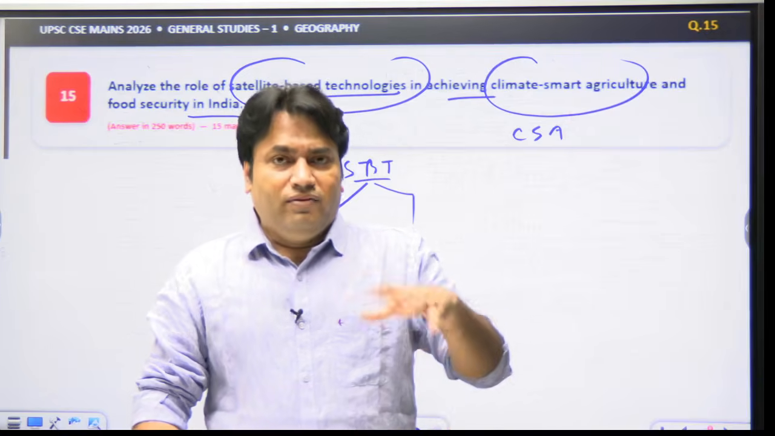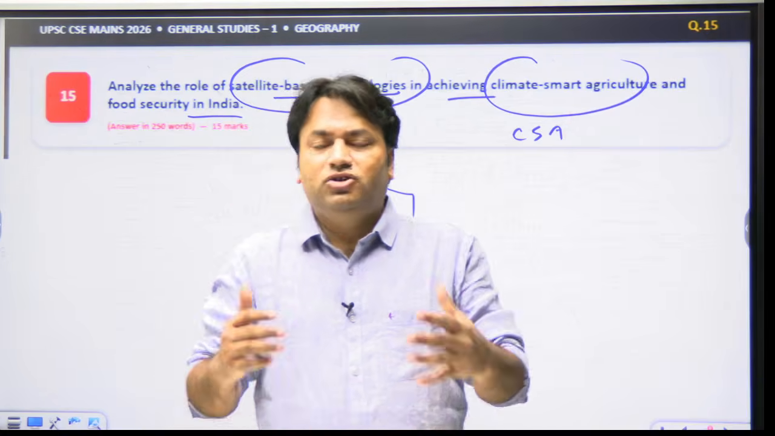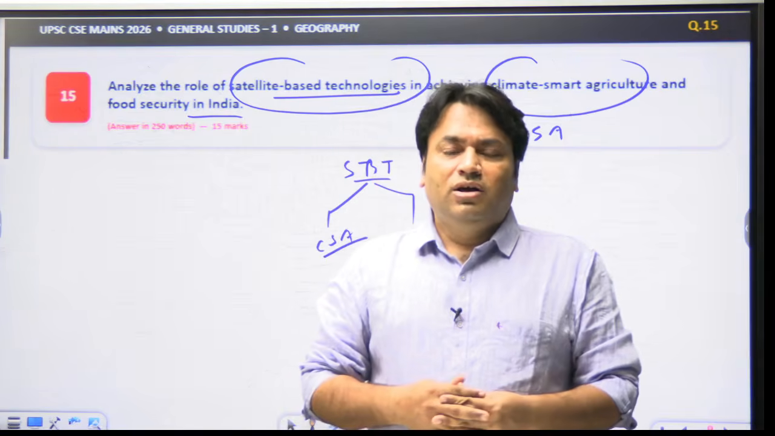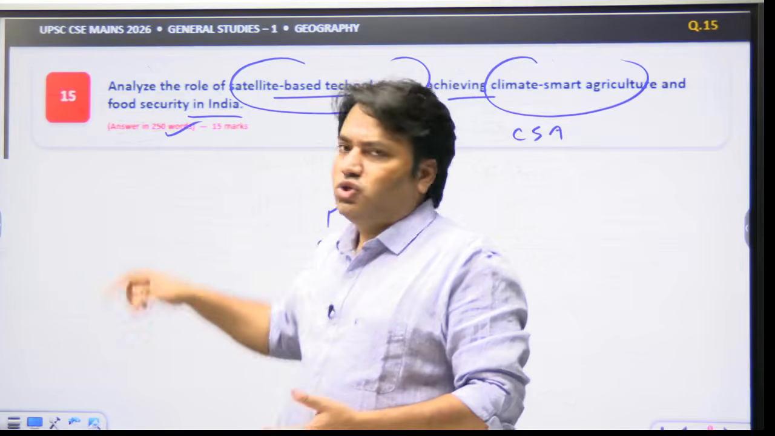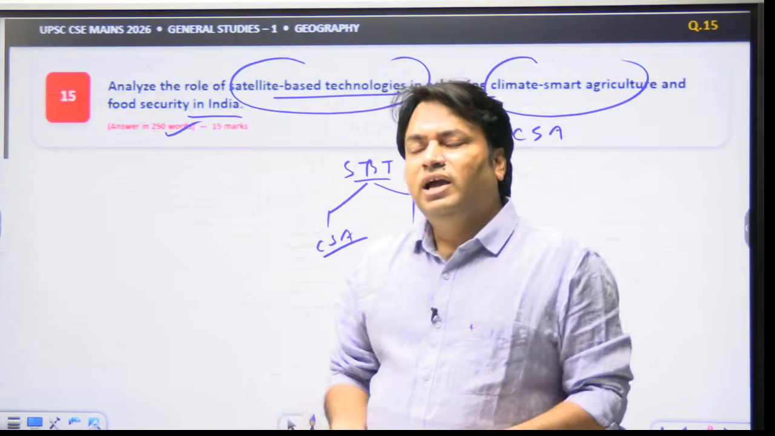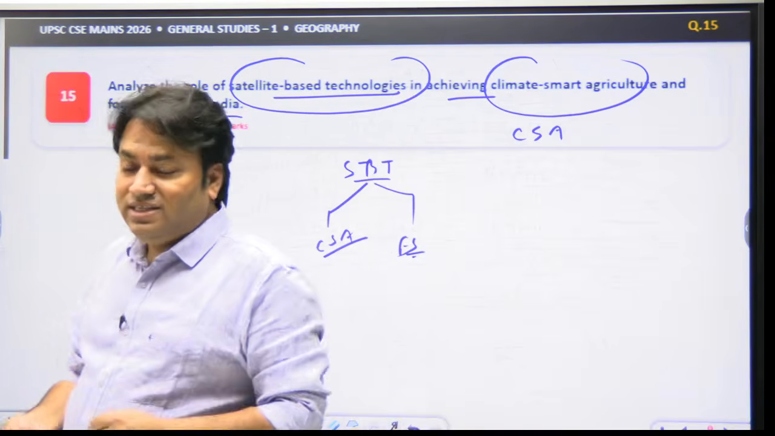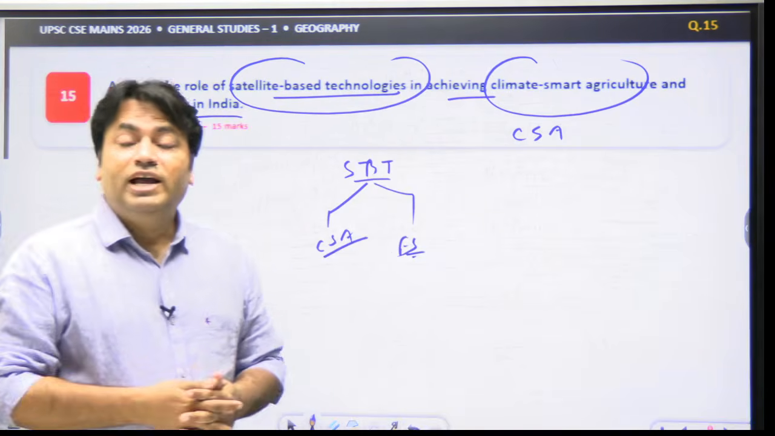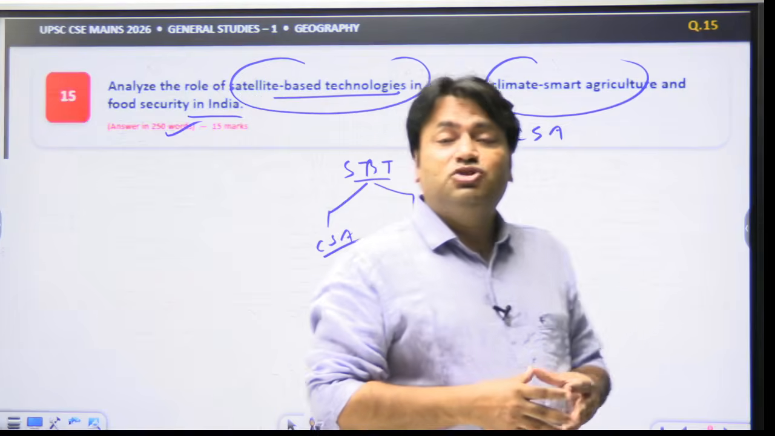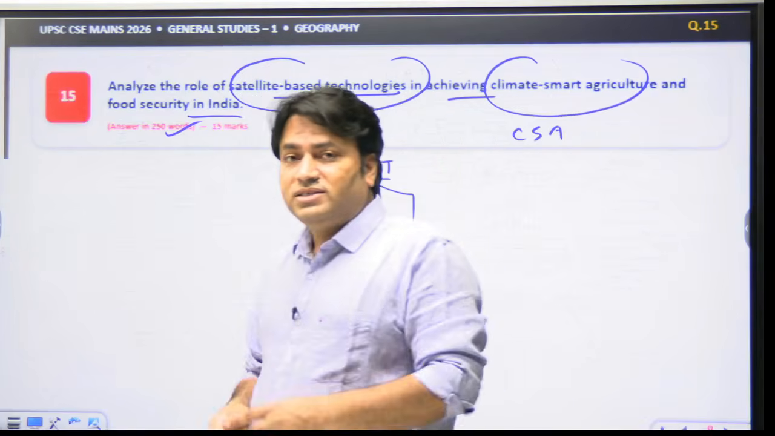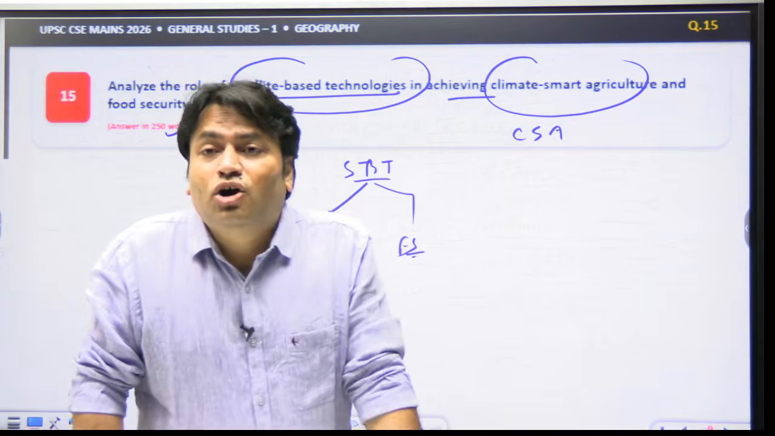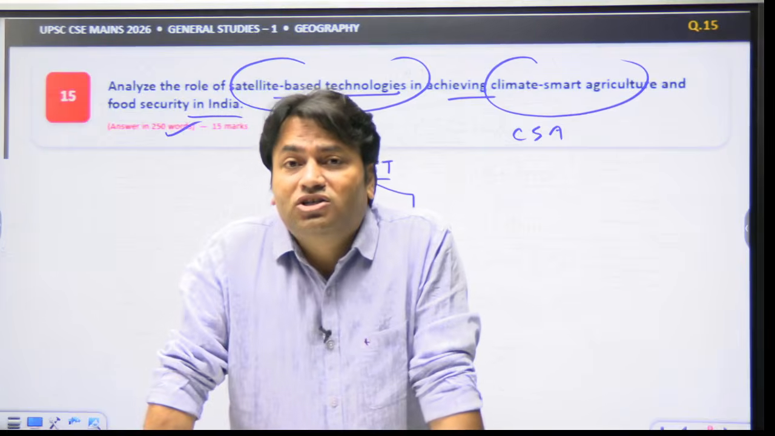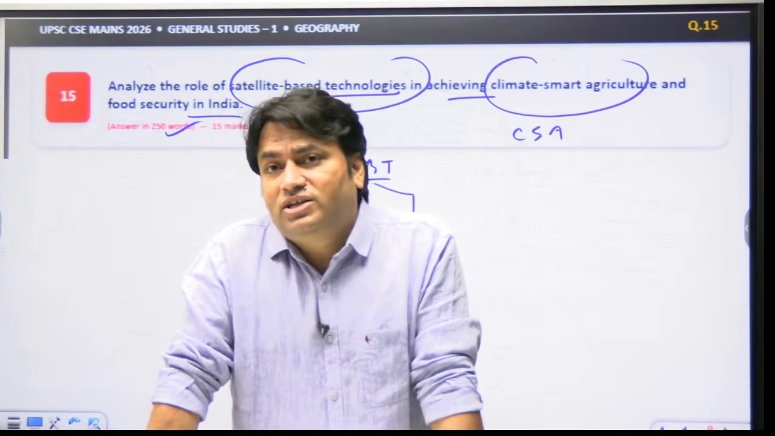Now, if we want to write this answer in the introduction, body, conclusion model, since we have to write this answer in 250 words, in the introduction we can write that climate smart agriculture (CSA) seeks to enhance productivity and resilience while using natural resources efficiently. Satellite-based Earth observation enables India to monitor crops, soil, water, and climate risk over large areas.